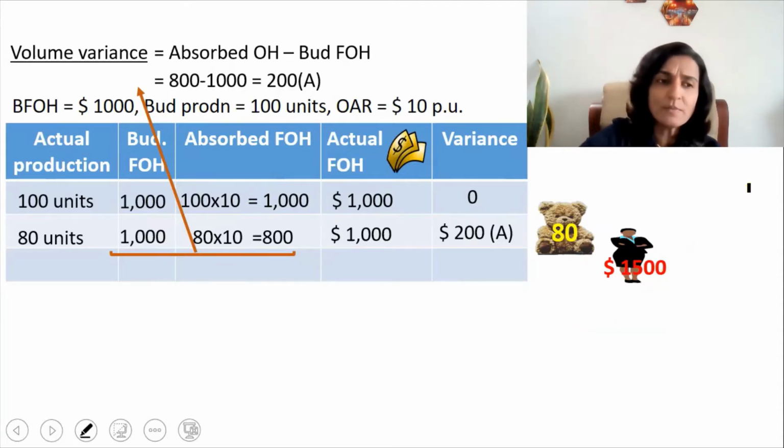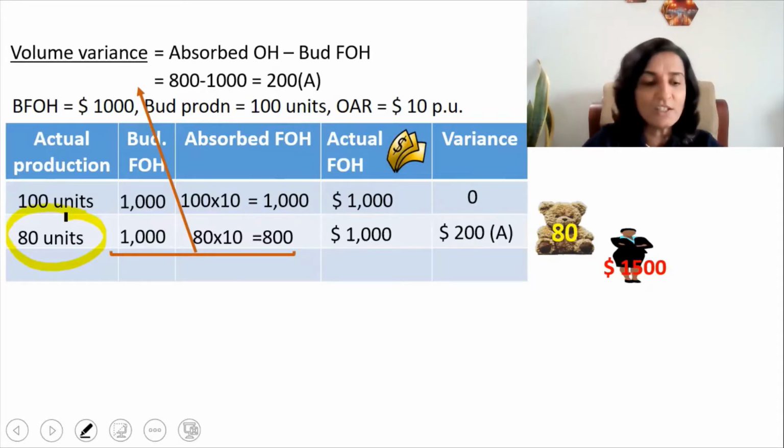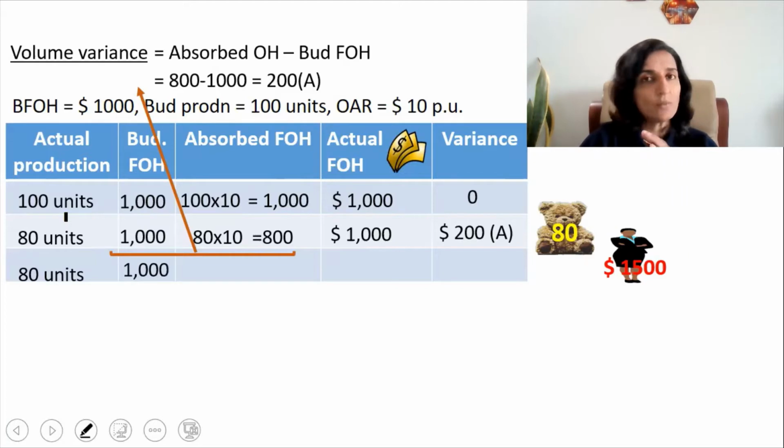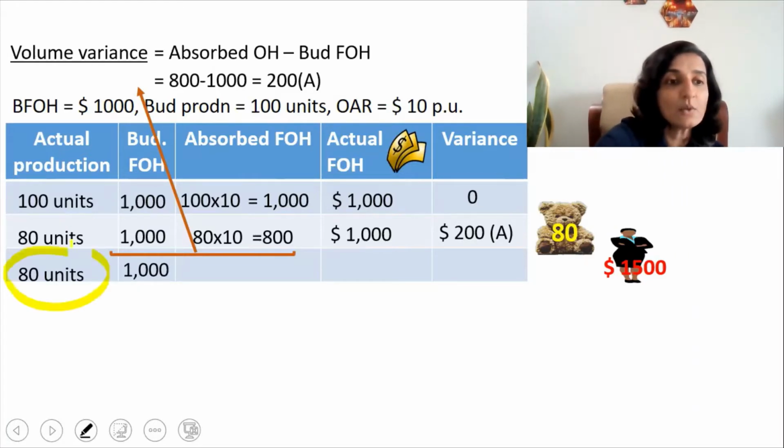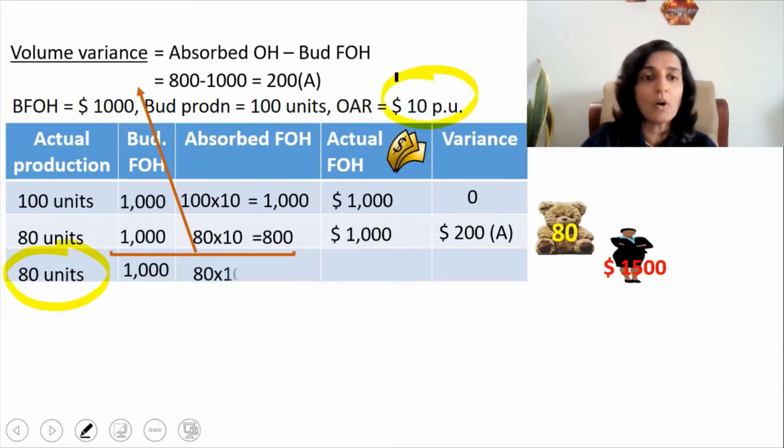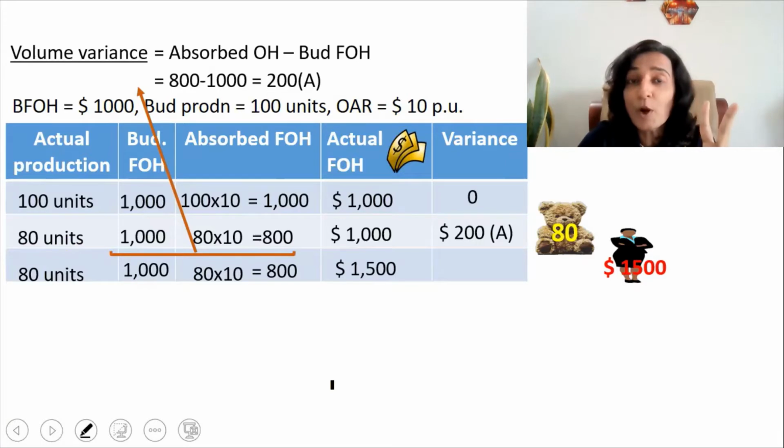So assume that the actual production is again 80 units. Okay, there is an underproduction and budgeted fixed overheads remains at $1,000. That will not change. What is the absorbed fixed overheads? It is 80 units multiplied by 10, or $800. And what is the actual fixed overheads? Since this lady is very efficient, we have to agree to her demands. We have to pay her a 1,500 salary. So the actual amount that we are going to pay to this lady is $1,500.